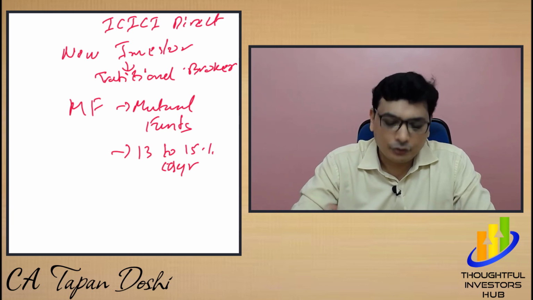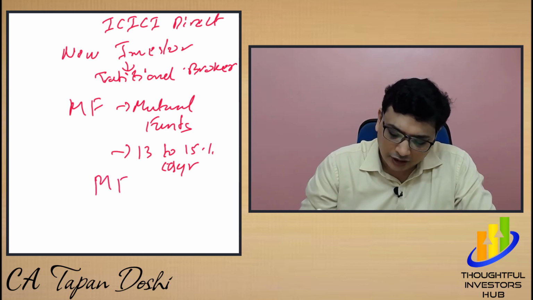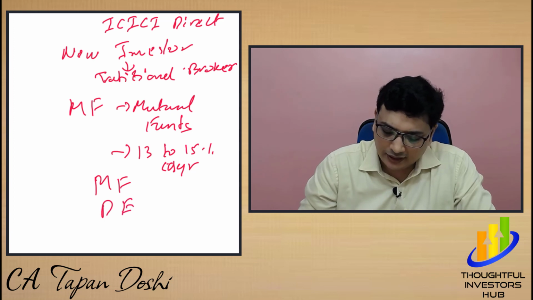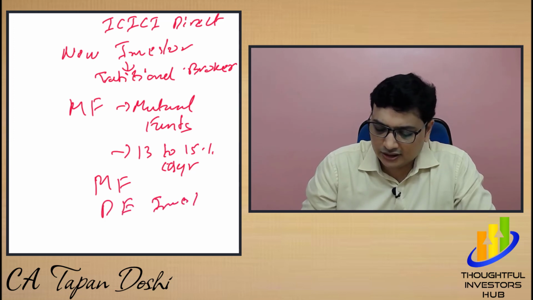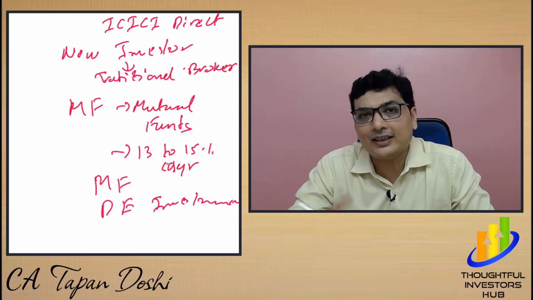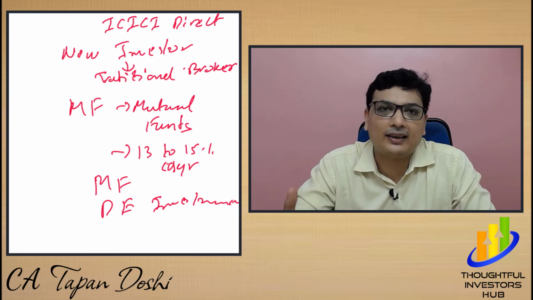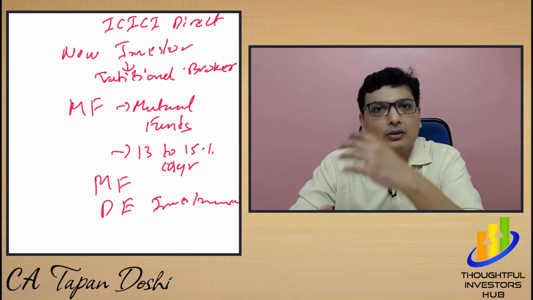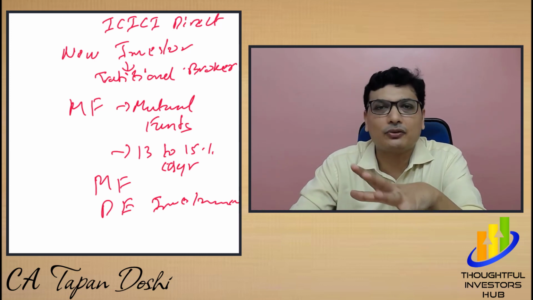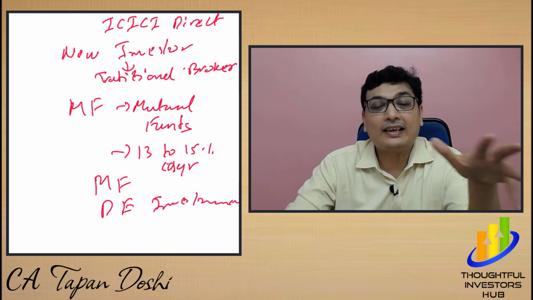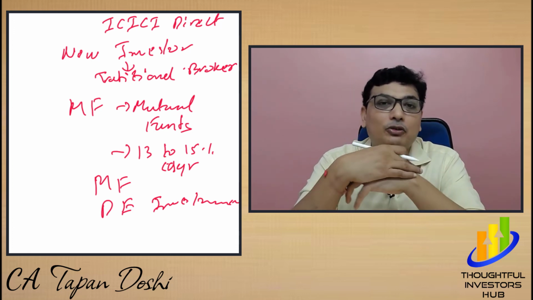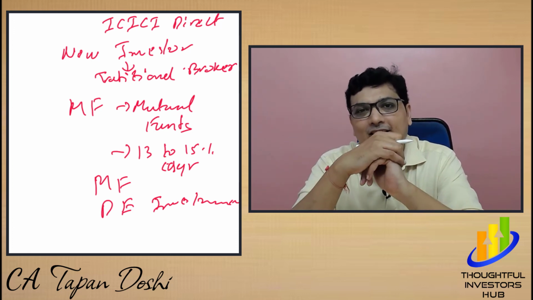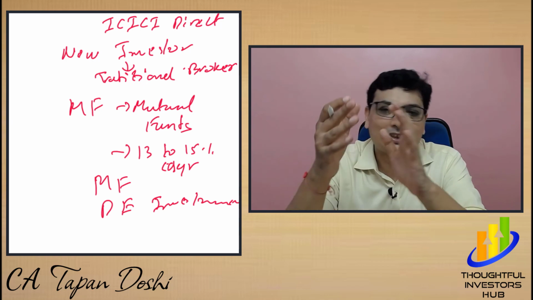But yes, you can go for mutual funds, or you can go for direct equity investing. Okay, so this is the way you can go. And my suggestion will always be that you take both in your stride, because a mutual fund will help you get an average return of 13 to 15%. But yes, direct equity, if it goes right, may give you more than 20% CAGR return also. So guys, that is my suggestion.